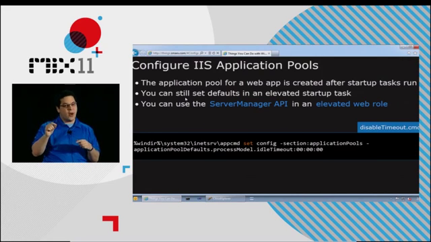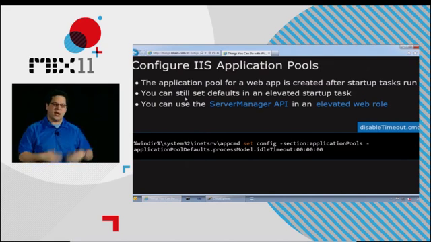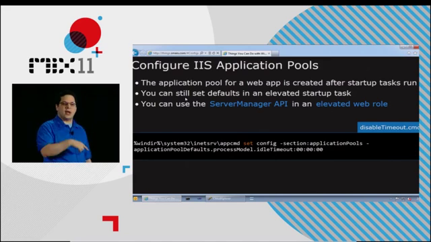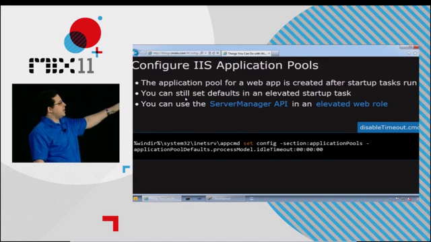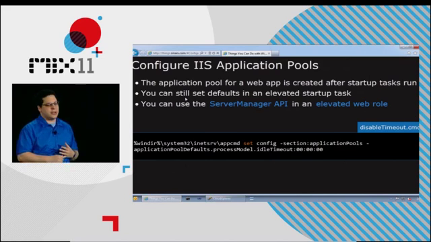So if you see a website that, if you don't hit it for a while, then the first time you go back to it, it's really slow, but then after that it's fine, it might be that it's IIS shutting that down. So this is a little batch file that you run as an elevated startup task. And it just changes the settings here.